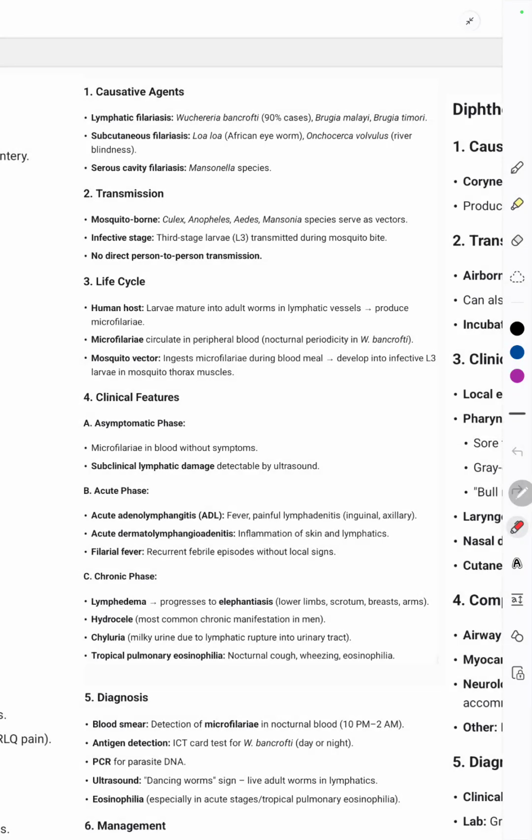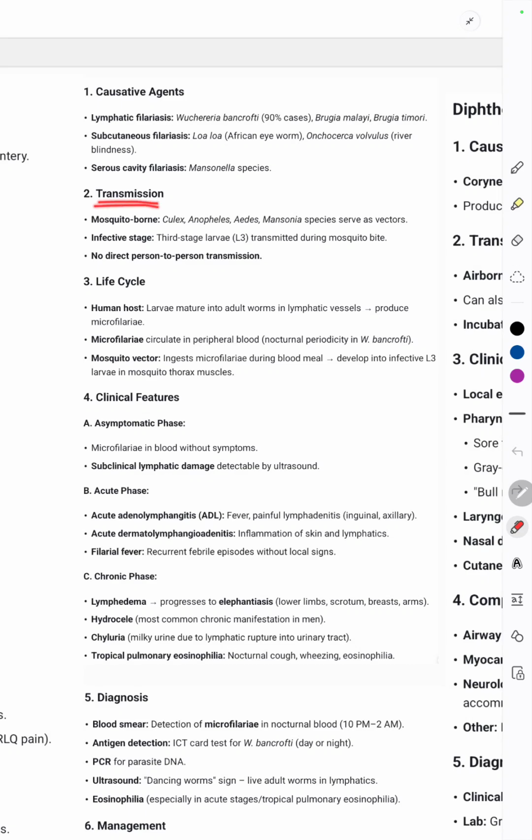Next topic is filariasis. The causative agents of lymphatic filariasis are Wuchereria bancrofti, which is the most common causative organism, and apart from that, Brugia malayi and Brugia timori. Then subcutaneous filariasis is caused by Loa loa, which is the African eye worm, and Onchocerca volvulus, which causes river blindness, and serous cavity filariasis is caused by Mansonella species.